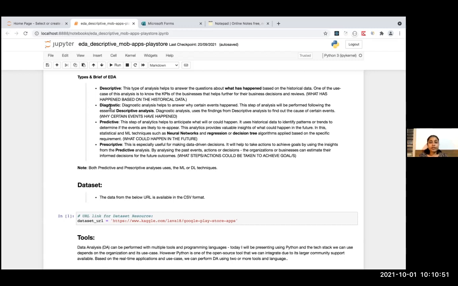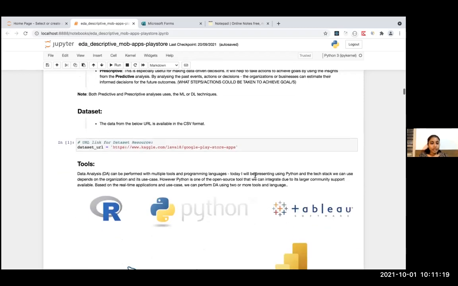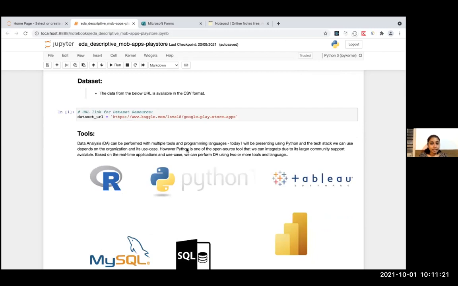And then from that, it is passed on to predictive data analysis. It has been analyzed, and it has been diagnosed why some events happened, so after building prediction models, you can predict what can happen. And prescriptive is what action could be taken to achieve the goals. And now let's look at the data set.